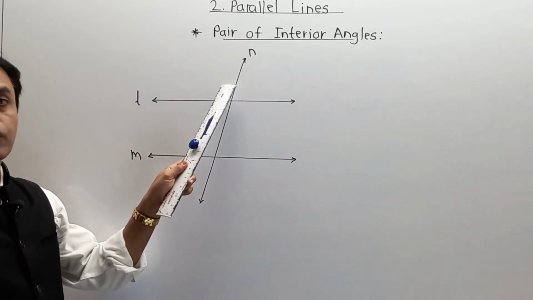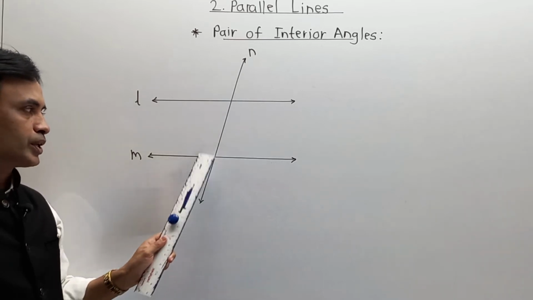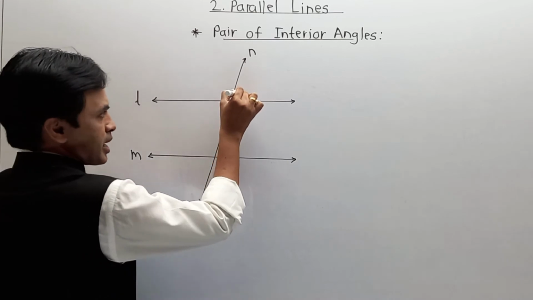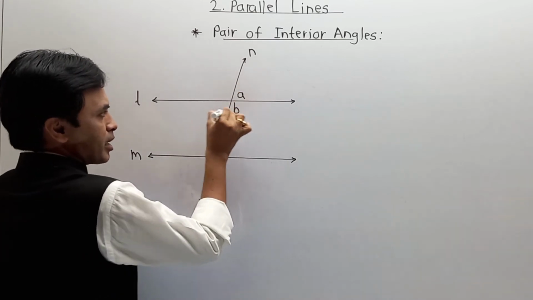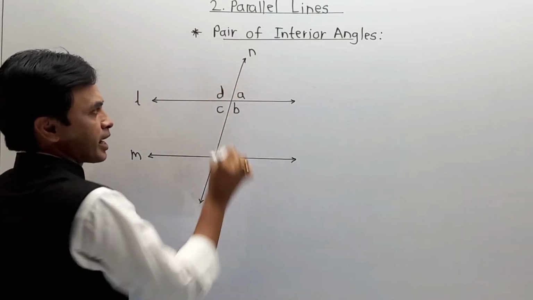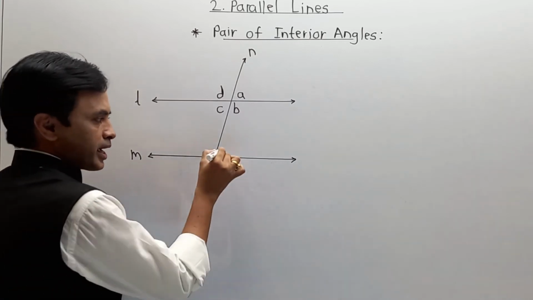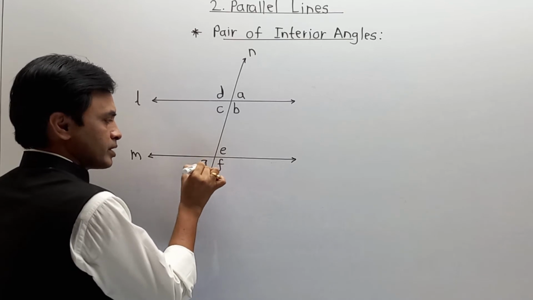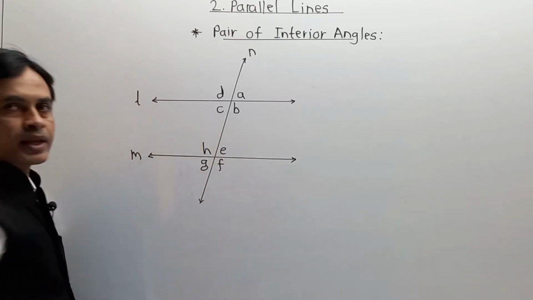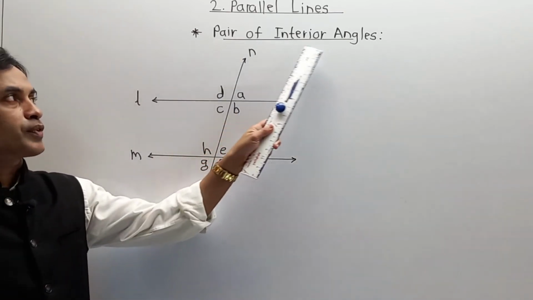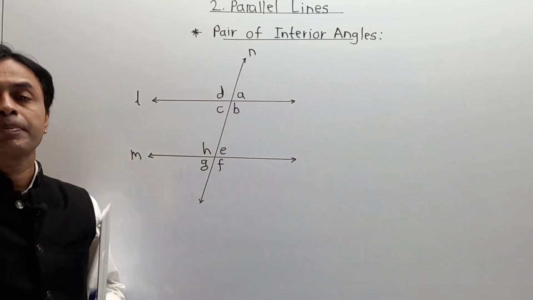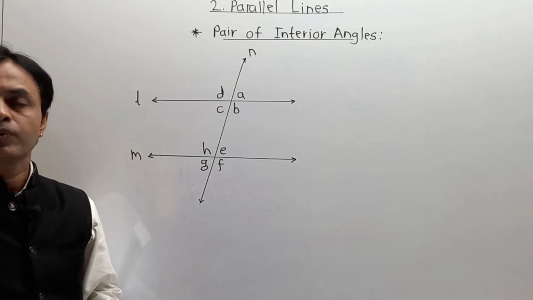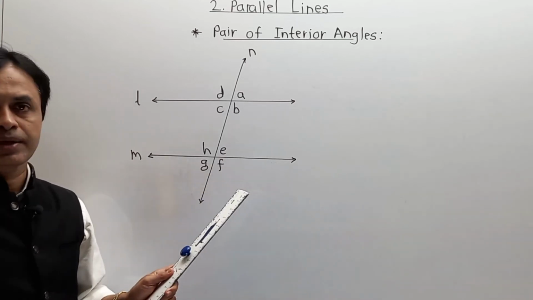Four angles get formed. Keeping the same nomenclature, angle A, angle B, angle C, angle D, four angles, and next angles E, F, G and H. And remember, now we have to find a pair of interior angles. Here, pairs of interior angles are not equal, their property is something different. What is that property? Try to understand.